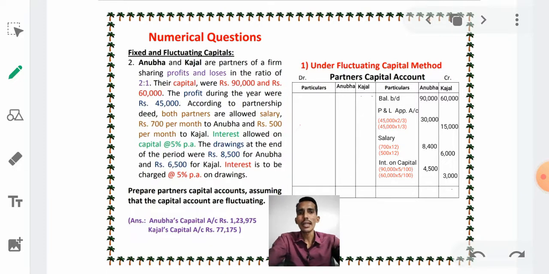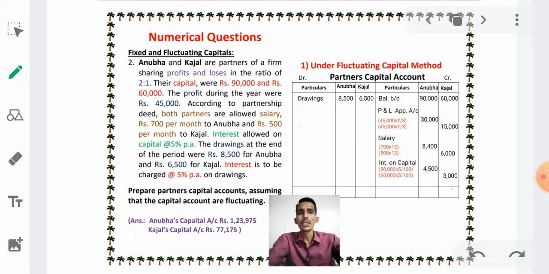Next, what is it saying? The drawings at the end of the period were rupees 8,500 for Anubha, meaning they have used some amount for personal use. That amount used for personal use is called drawings. See, Anubha has withdrawn drawings 8,500, and next rupees 6,500 for Kajal. Kajal also withdrew 6,500. Therefore we have to take that entry also.